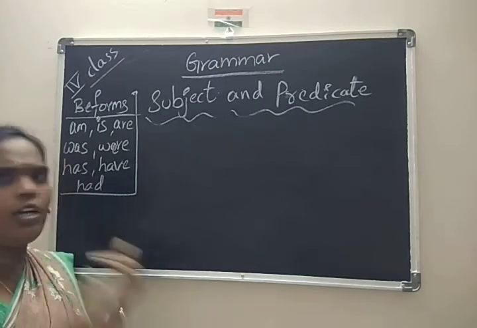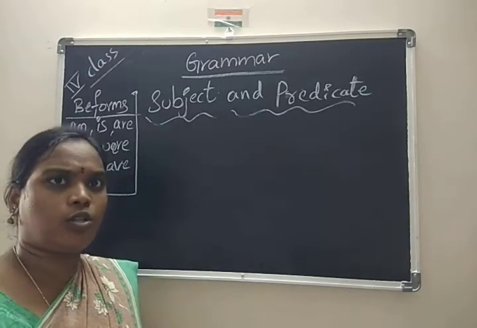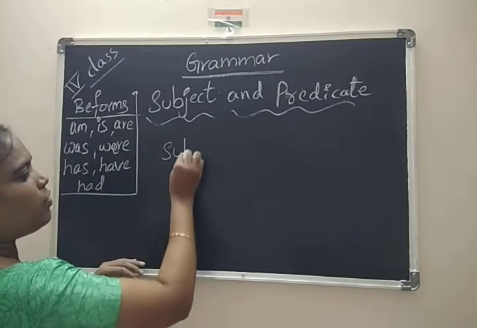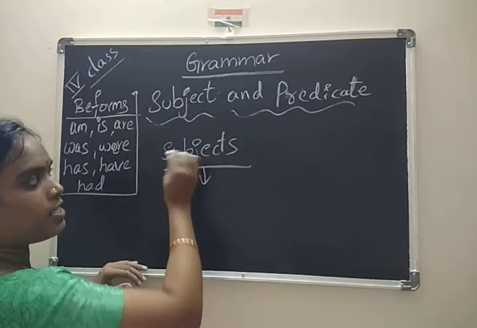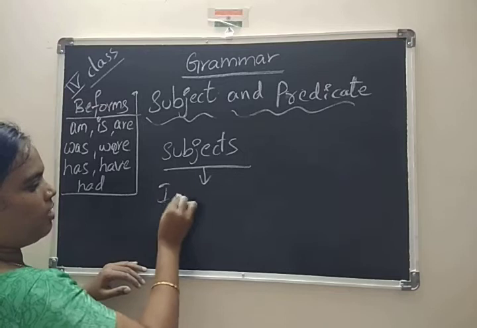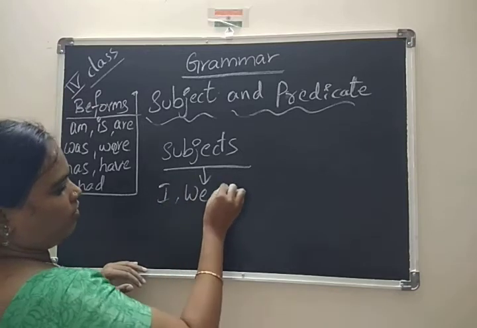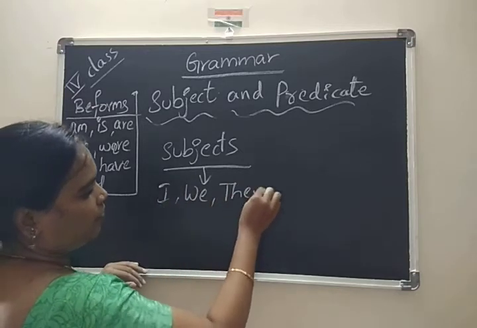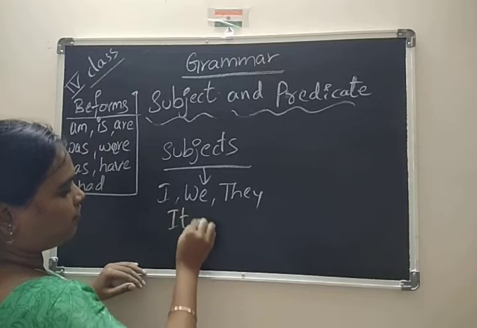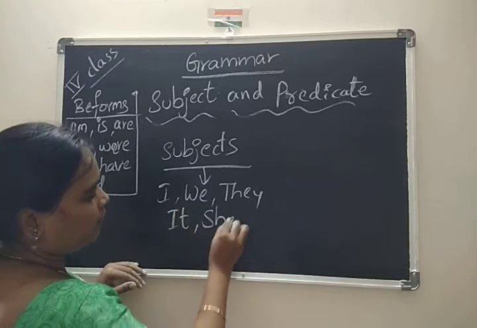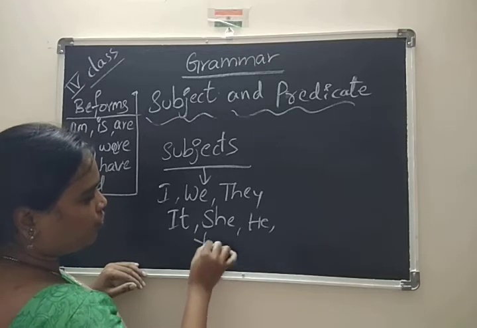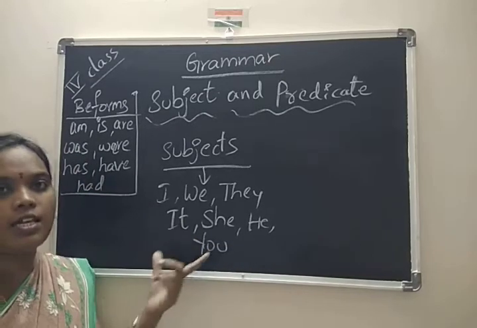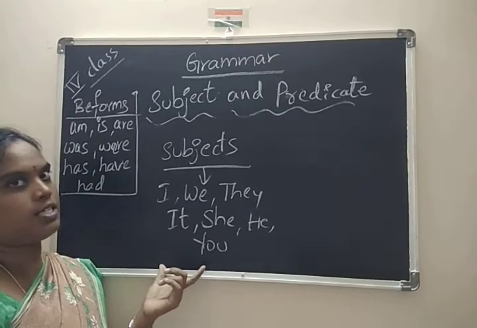For example, not only I, you can take you also. So I already gave you subjects. How many subjects are there? You can also write them: I, we, they, it, she, he, and you. These all are subjects.